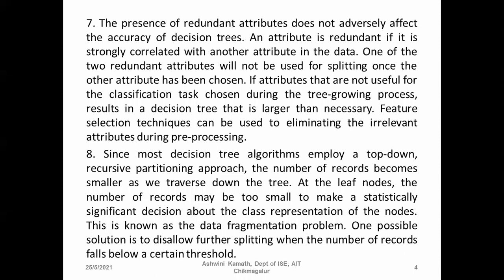Set a threshold, for example 50. When it falls below this threshold, stop splitting so that we can get the required amount of records for classifying at the end.